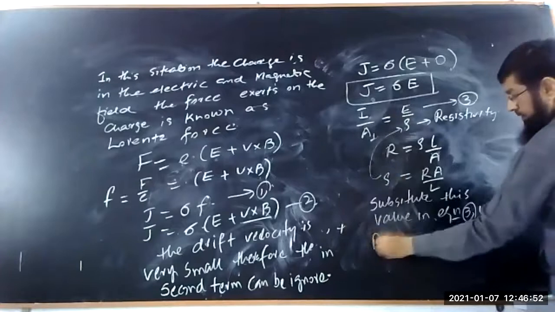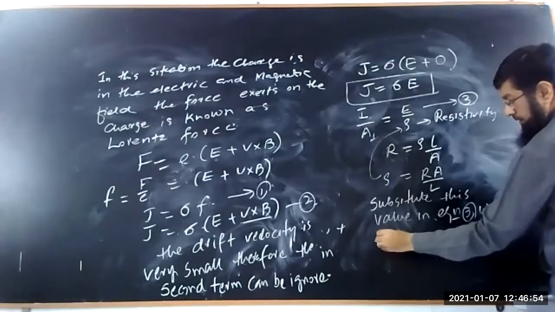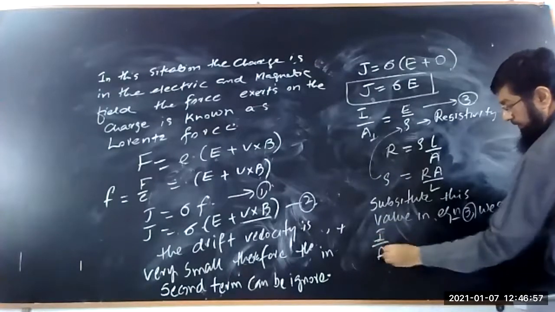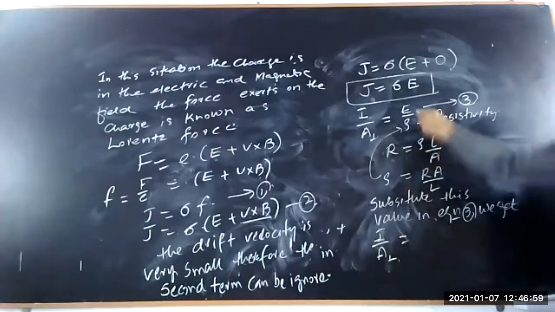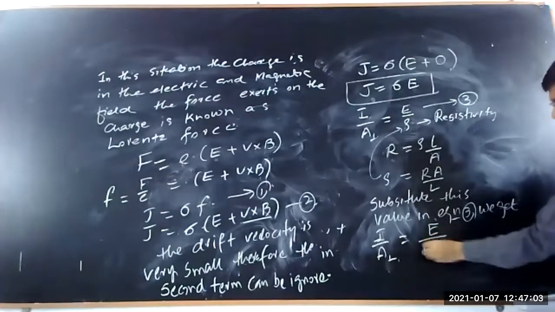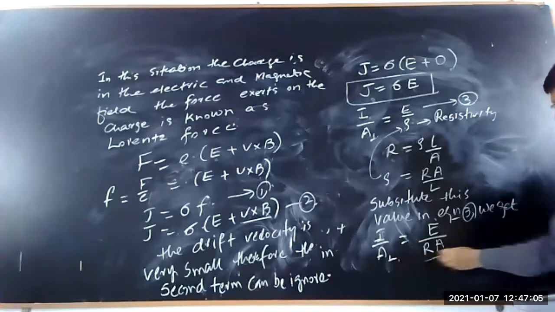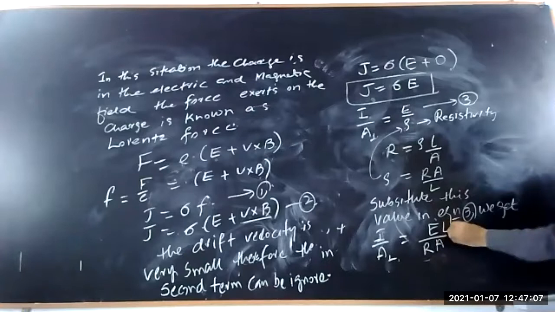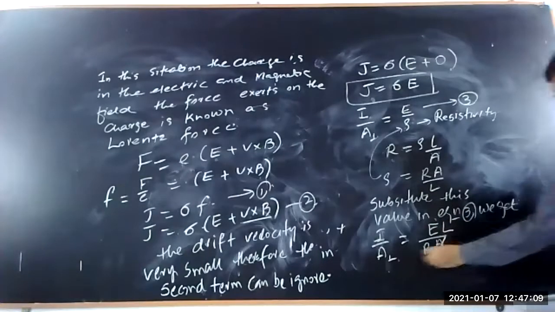I upon perpendicular area A, E, with rho equal to R A upon L. L goes upward, and A cancels.